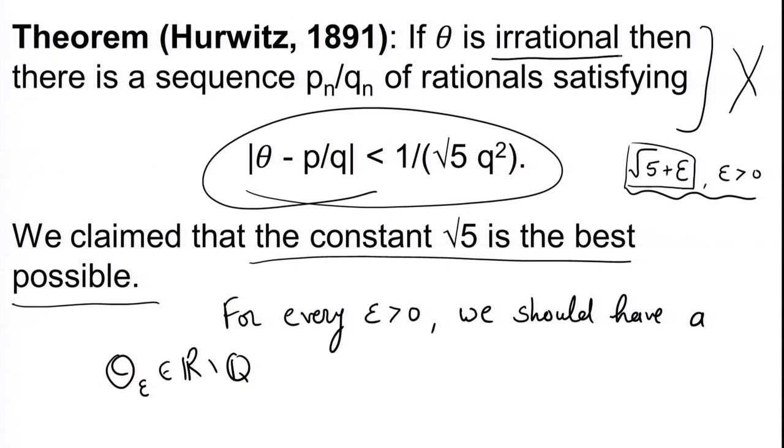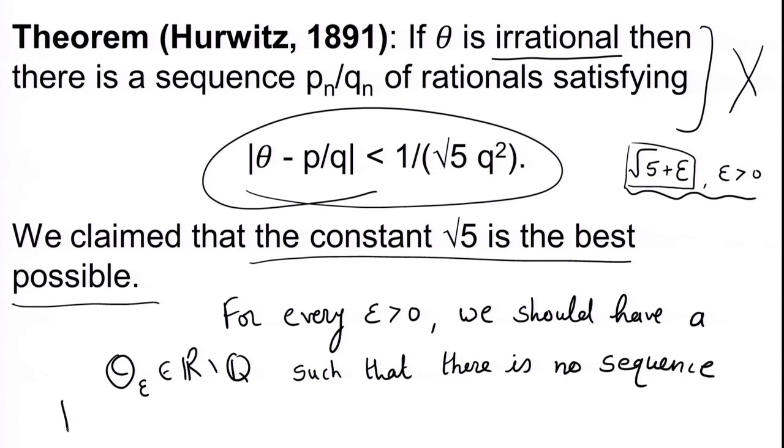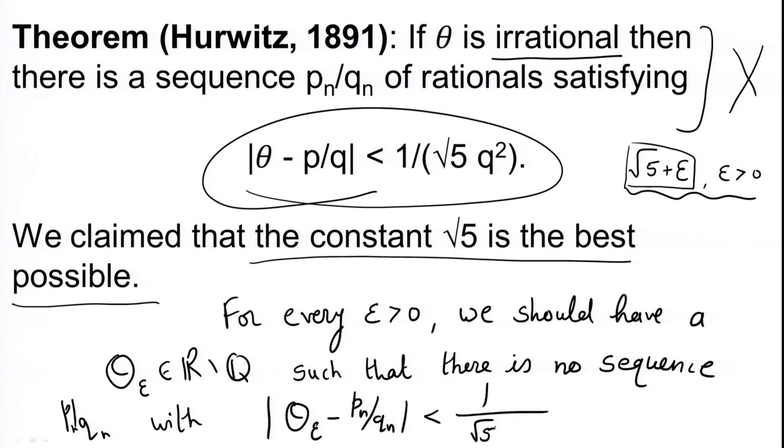So, we have this number theta epsilon in R minus Q such that there is no sequence Pn by Qn with modulus theta epsilon minus Pn by Qn less than 1 upon root 5 plus epsilon Qn square. This is what we have to prove.